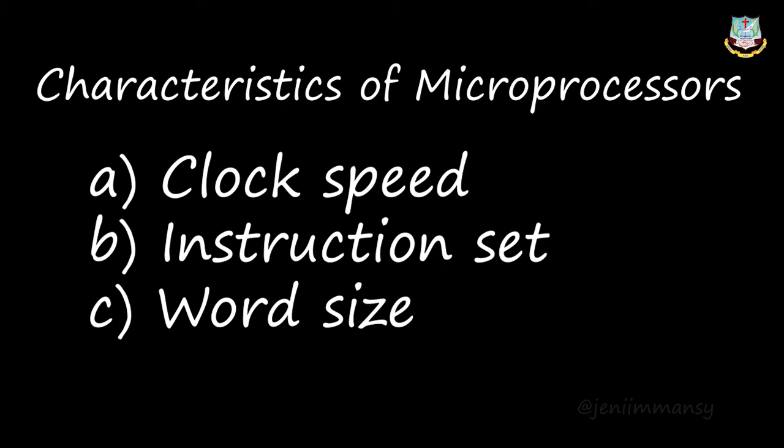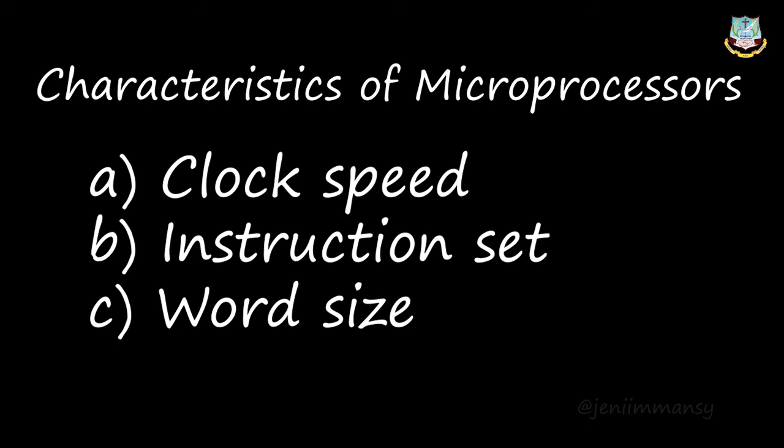Inside clock speed you write the definition: every microprocessor has an internal clock that regulates the speed at which it executes instructions. The speed at which the microprocessor executes instructions is known as clock speed. This can be measured in megahertz or gigahertz. So you can write these 3 points inside clock speed.